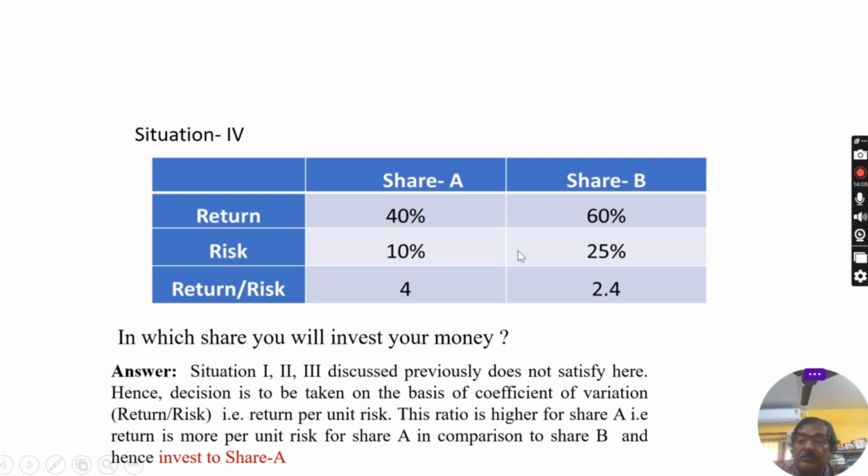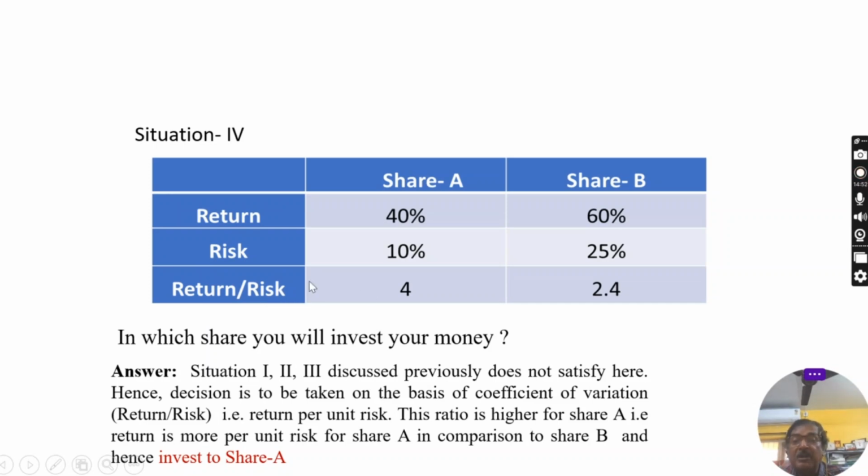But should we go for this option or not? That is the question. How will we take the decision? In this case, you have to find out the ratio, return divided by risk. That means you have to check per unit of risk, what is the return. You will go for the higher ratio. Higher ratio means per unit of risk the return is more, and this ratio is called the coefficient of variation.